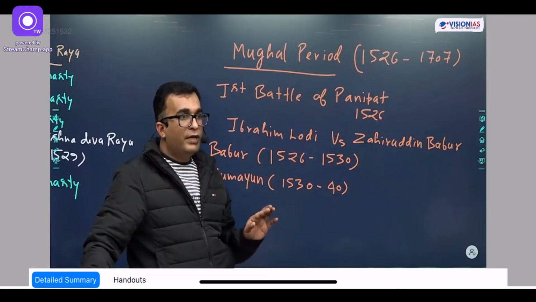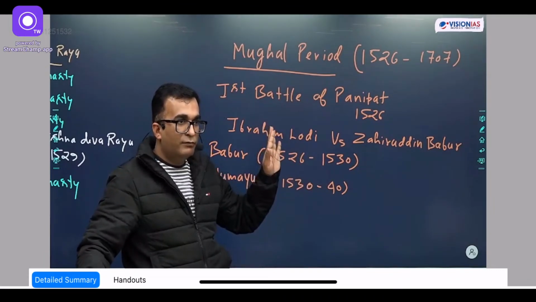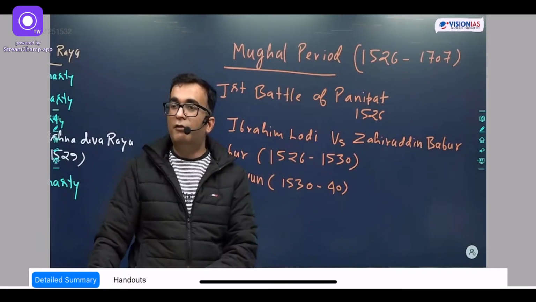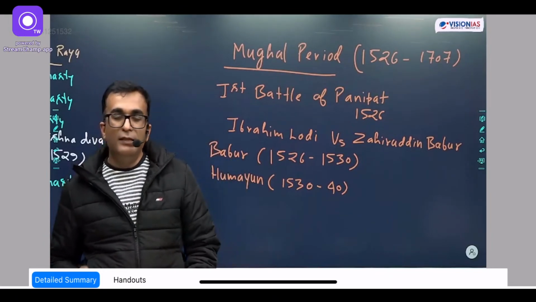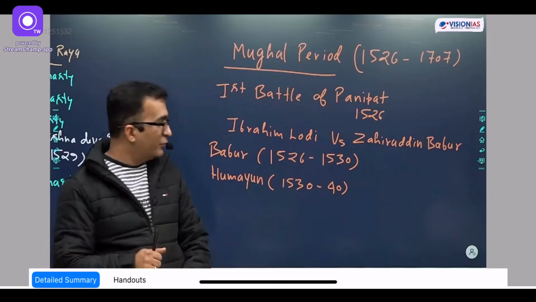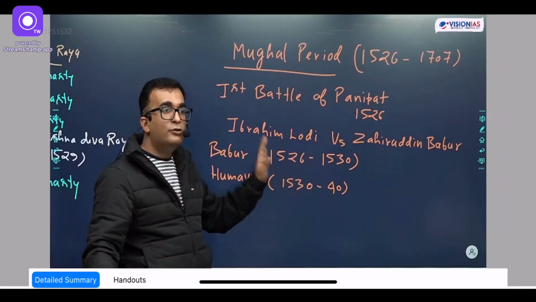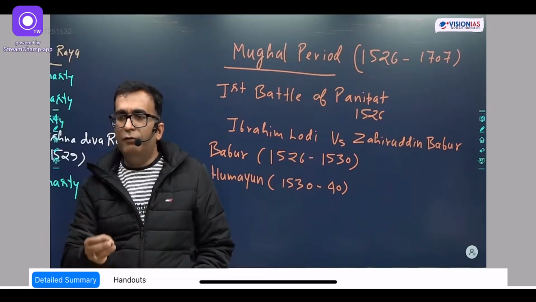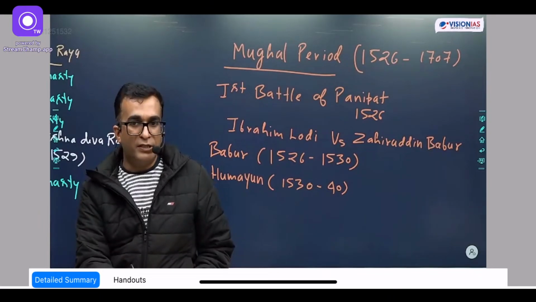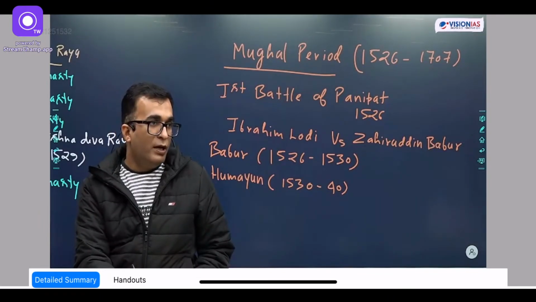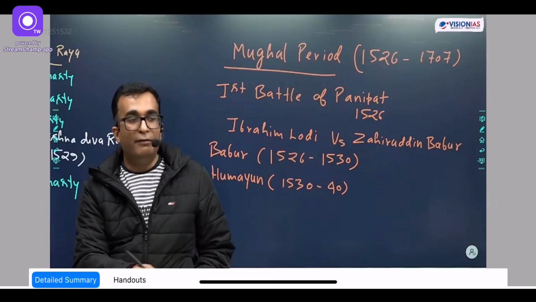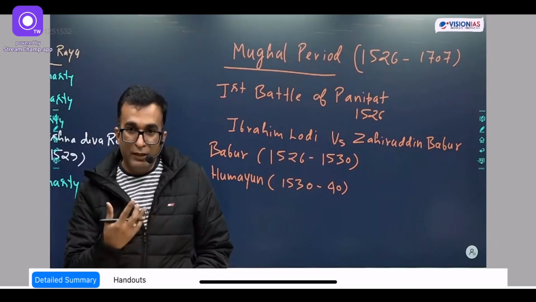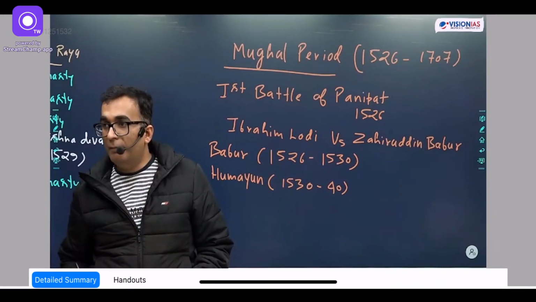Though he was successful against Bahadur Shah of Gujarat, he was not successful against Sher Shah Suri. There were two battles, the Battle of Kannauj and the Battle of Chausa, in 1539 and 1540. Humayun was completely defeated, and then he had to leave India. After this defeat, he found refuge in the Rajput kingdom of Rajasthan, Amarkot. But in 1543, he left Amarkot and went to Iran. Why did he leave? Because his son was born, and he was scared about what would happen to his son.